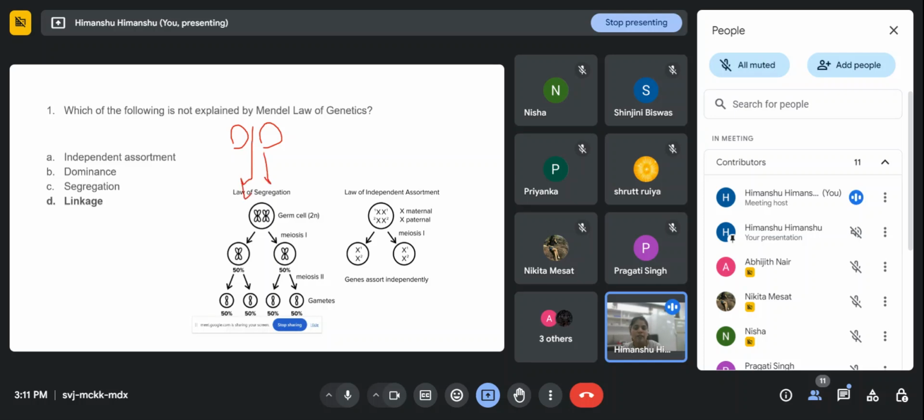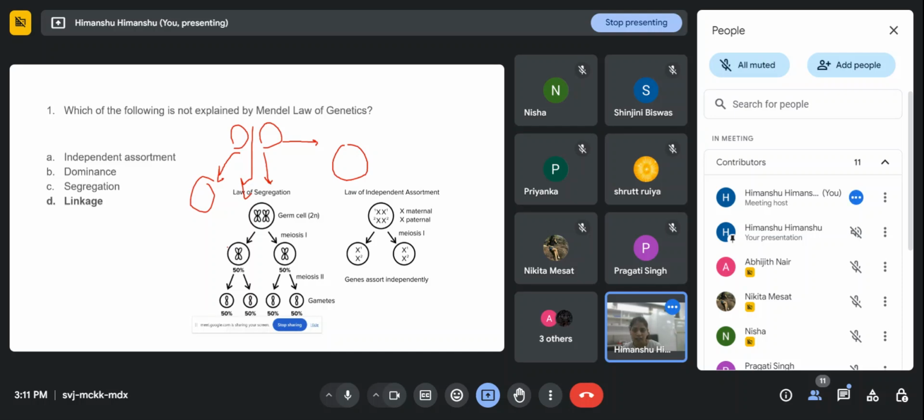Like if one gene codes for the proteins that help in eye color, and another gene helps in pod shape, or flower color, or hair color in the human case, like one gene is eye color and the second one is hair color. So these two genes, according to Mendel, always assort independently in the offspring, in